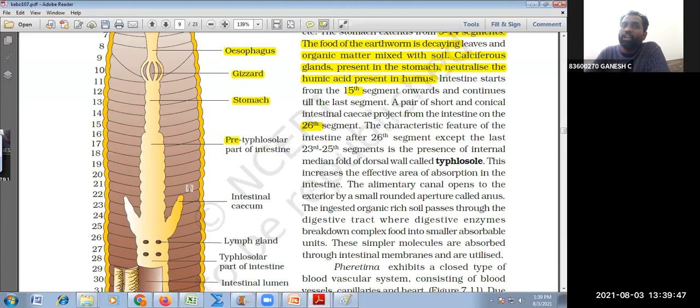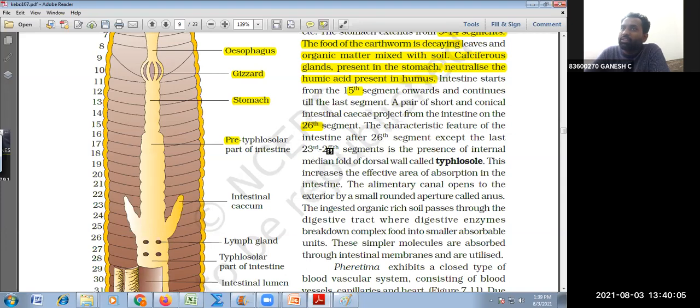There is no folding there. Once it is folded after 26, because enzymes are releasing from the intestinal cecum. So except for the last segments, the 23rd to 25th segments have internal foldings.